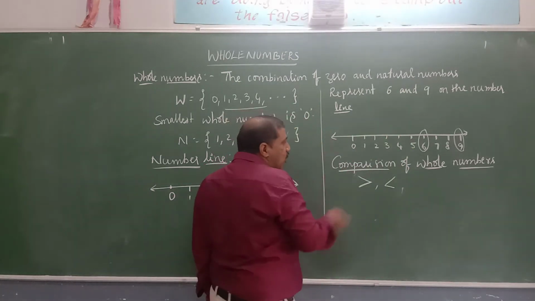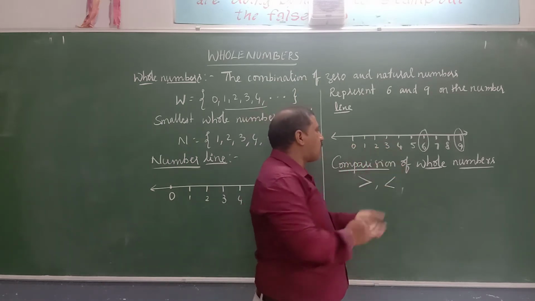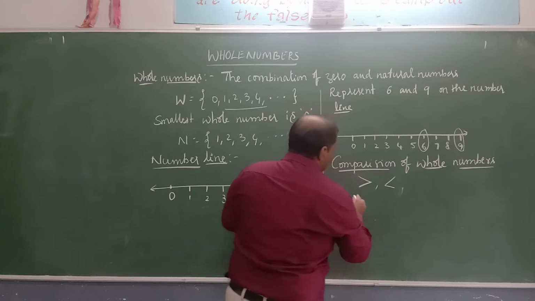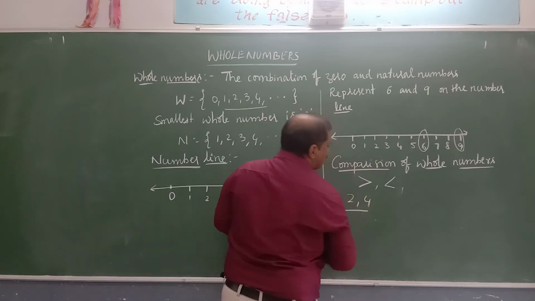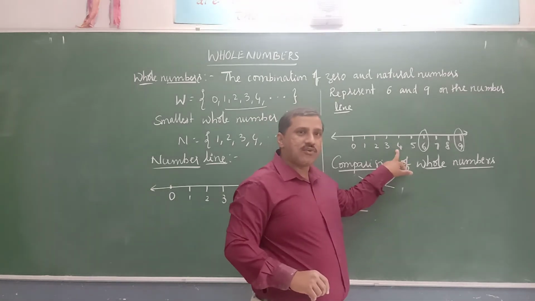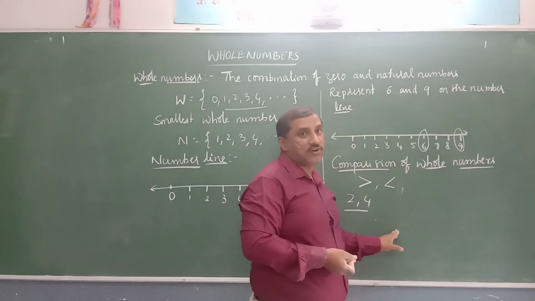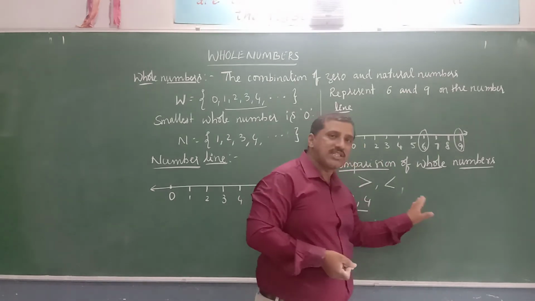Now, how do we compare whole numbers? For example, if we compare 2 and 4, which is greater? 4 is greater. Why? 4 is on the right side of 2, as we studied.